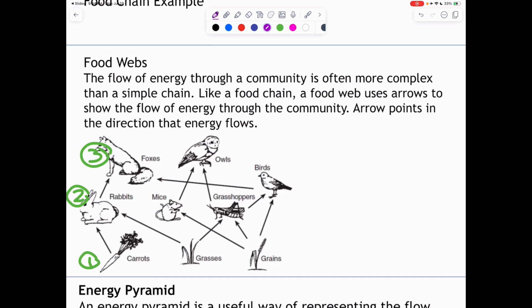However, if we look at a different route, if maybe we go from grasses being first, grasshoppers being second, bird being third, oh, now he's at the fourth. So just to recap, we could either go this way, where he is at the third trophic level, or we could go this way, where he's at the fourth trophic level. So important to know that these webs are more realistic and they show the actual flow of energy that could happen through the ecosystem.